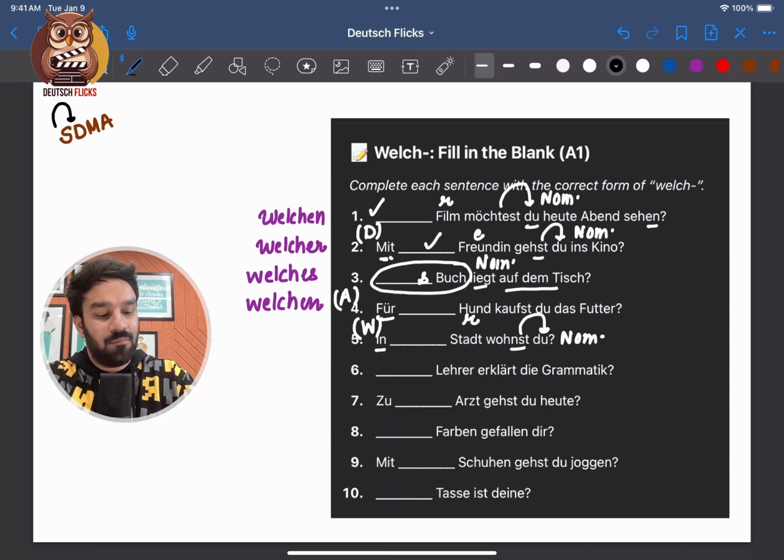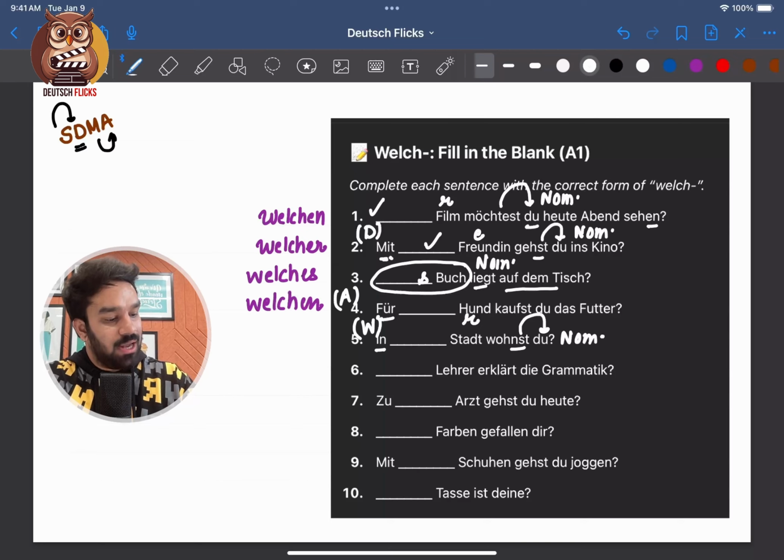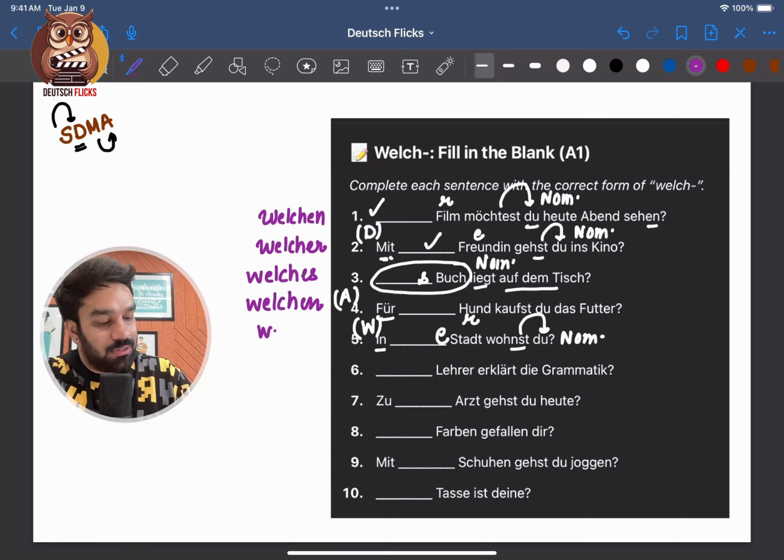Stationary dative, motion accusative. Is there any motion going on when you say in which city do you live? No motion, right? This is stationary. Hence we will give dative treatment, which means the original article of Stadt is die Stadt. How does die change in dative case? Der. The answer will be welcher.